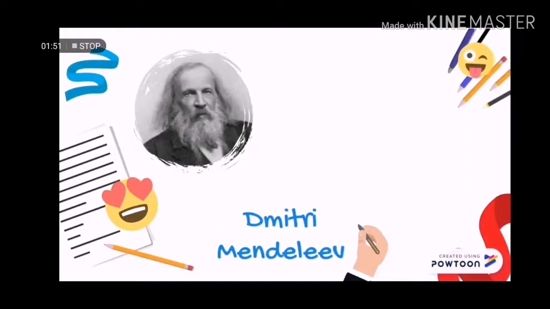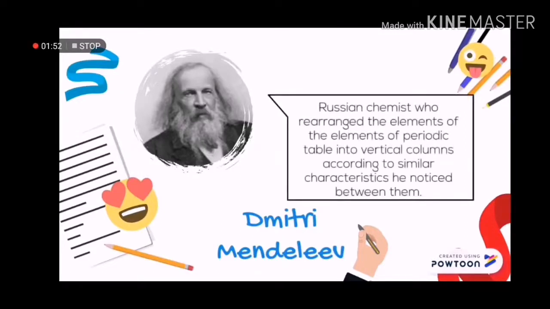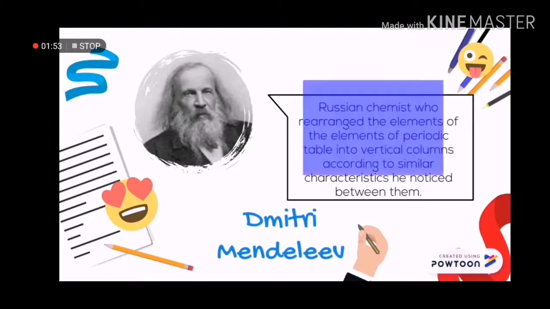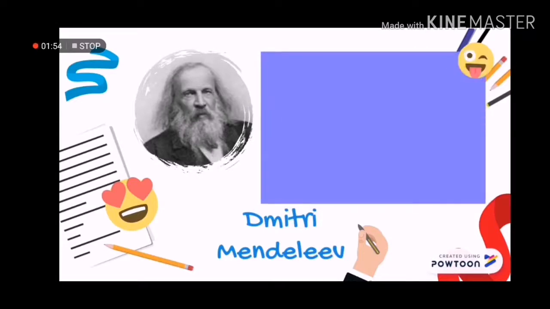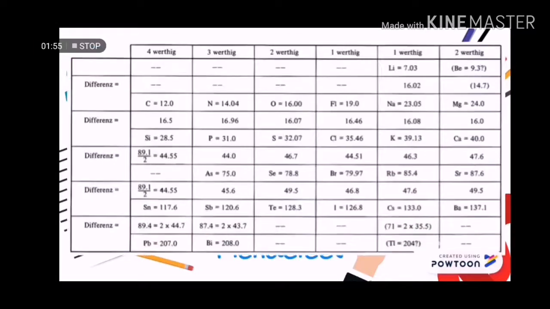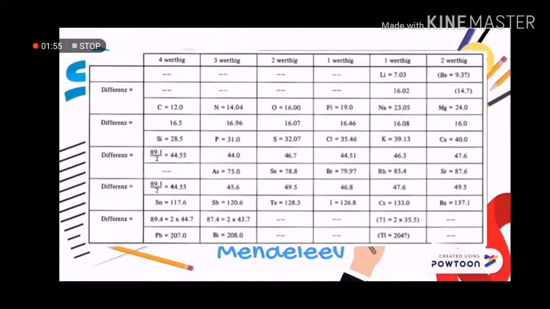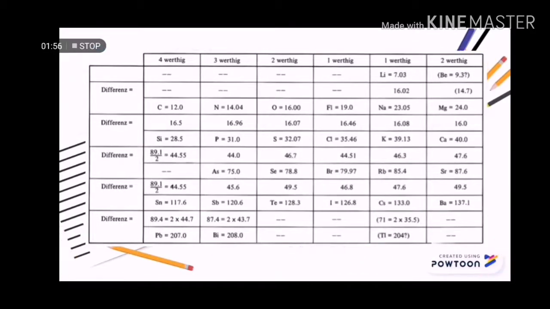In 1869, a Russian chemist named Dmitry Mendeleev rearranged the elements of the periodic table into vertical columns according to similar characteristics he noticed between them. He placed the similar elements under each other and left gaps for future elements that had yet to be discovered. Mendeleev had developed the original periodic table based on the atomic masses of the elements.